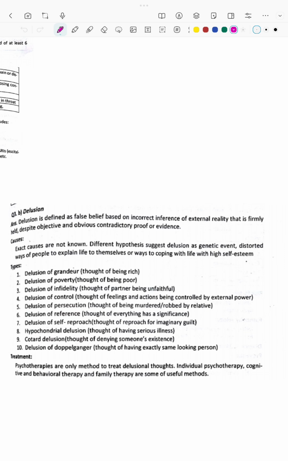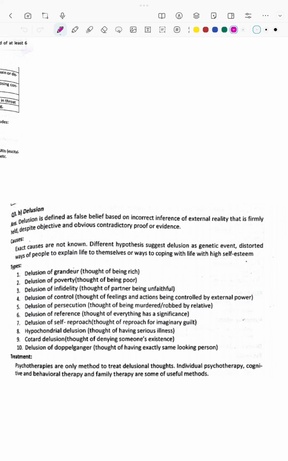Delusion of self-reproach: a thought of reproach for an imaginary guilt. So they will think that they did something wrong, which is not actually wrong, but they think that the thing is very wrong and they do something to correct it. Hypochondrial delusion: the patient thinks that he is having some disease or a disorder.